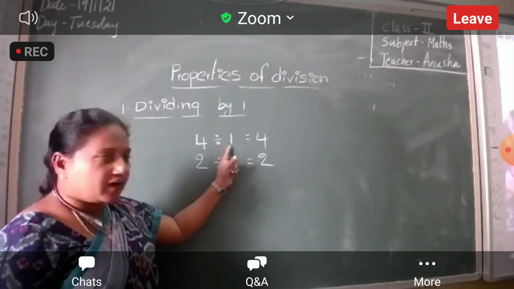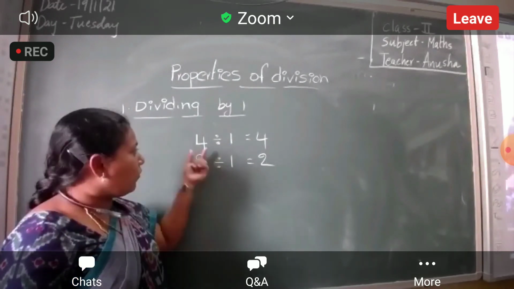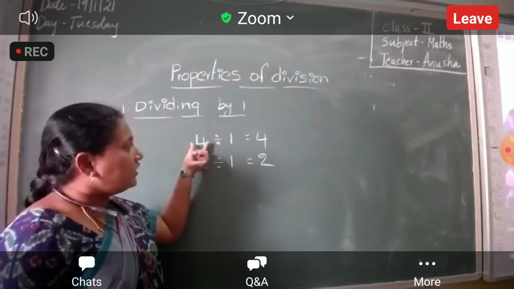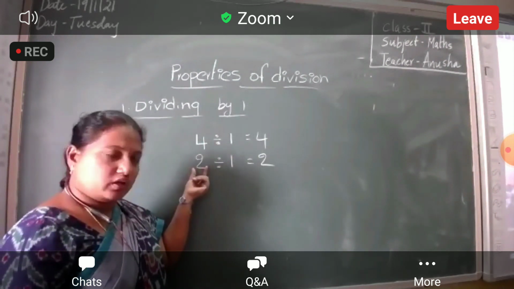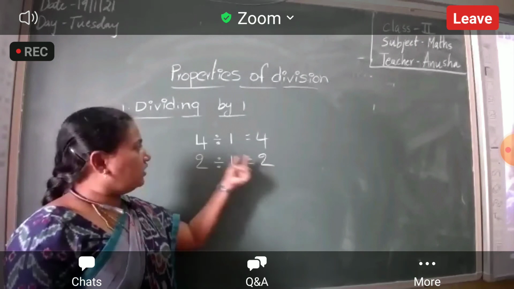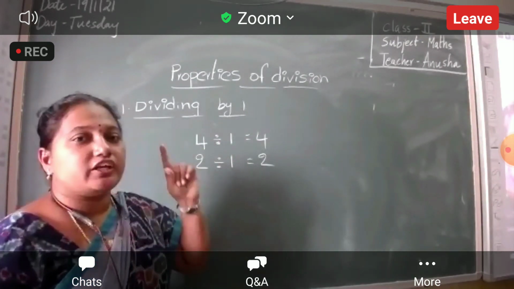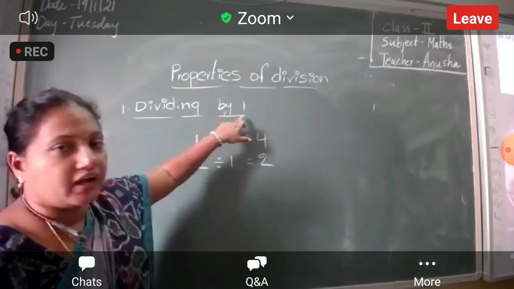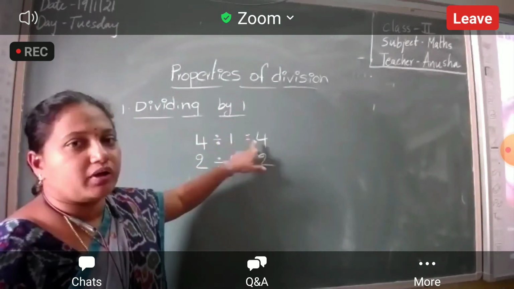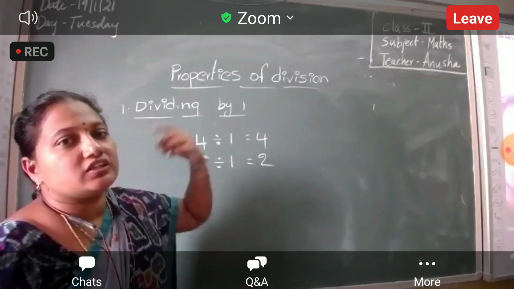When you divide by 1, whatever your mother has, the same number you are getting. Here first your mother has 2, the same 2 you are getting. Now here 4 is there, the same number you are getting. When you divide by 1, you will get the same number that your mother has.